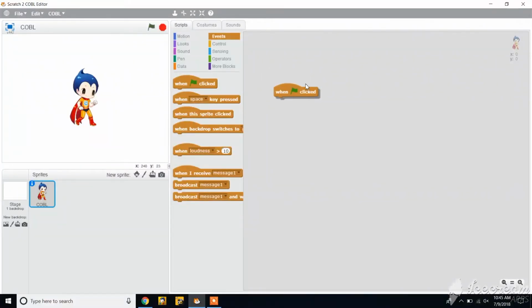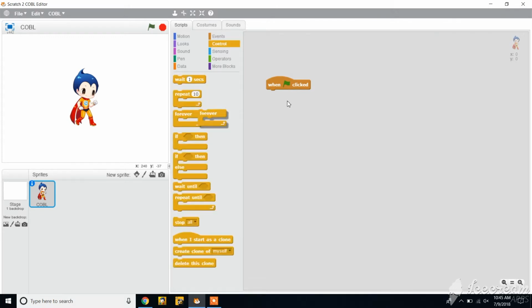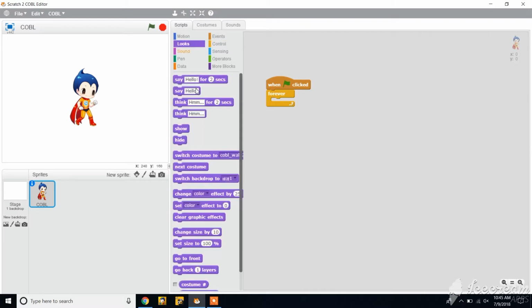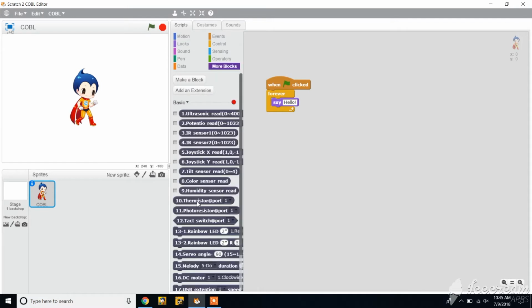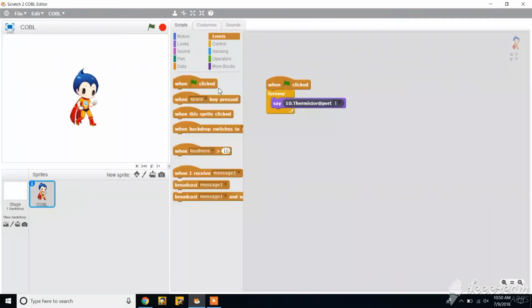Grab a when green flag clicked block and a forever block. Go to the Looks tab and grab a Say Hello block. Now replace the hello with the thermistor port block to know what the current heat level is.